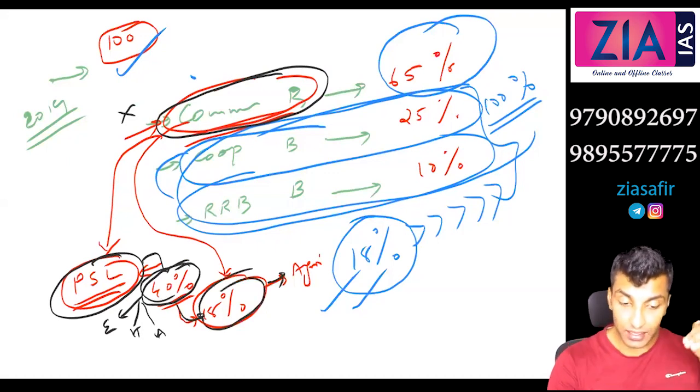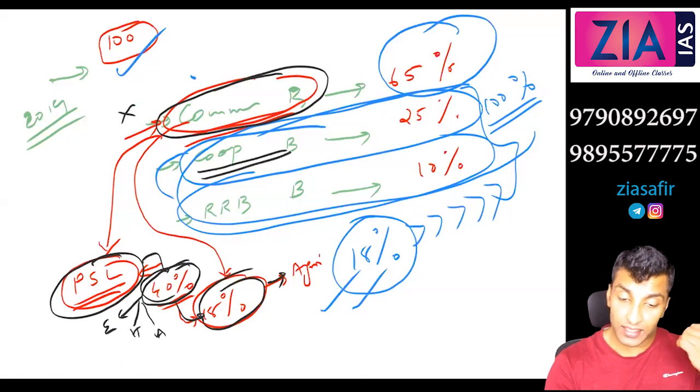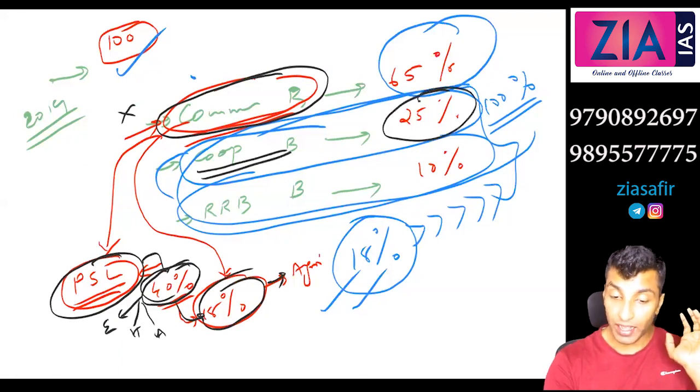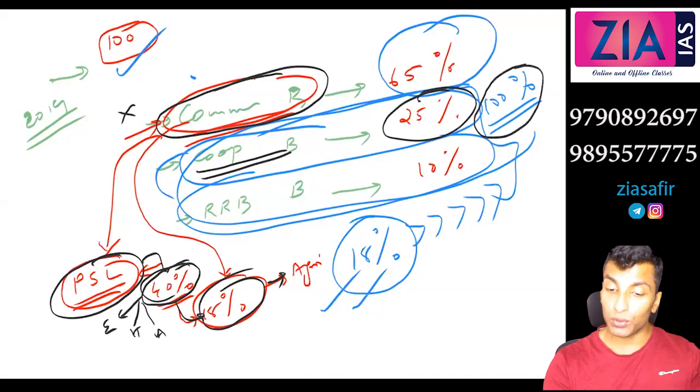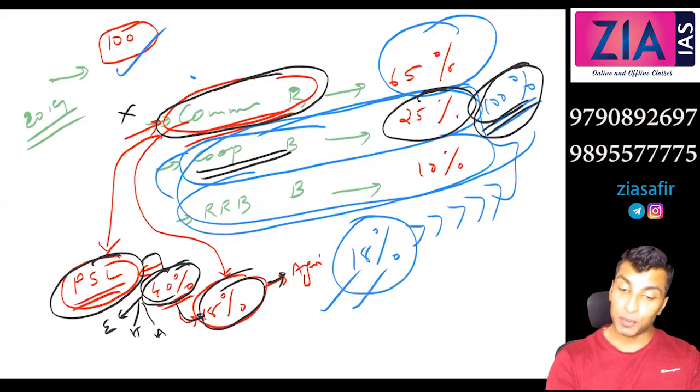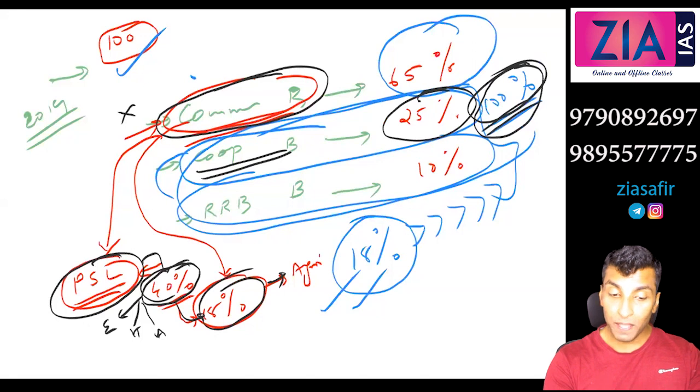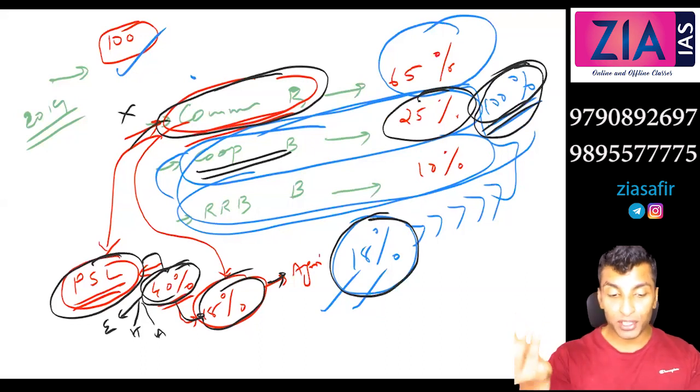So what I'm saying is, cooperative banks, what is their objective? Their objective is not profit. They are willing to give all loans to agriculture. There is no point in priority sector lending being required over there. They are giving the entire 100% to agriculture only. But the problem is, 18% of commercial banks is much more than 100% of cooperative banks.